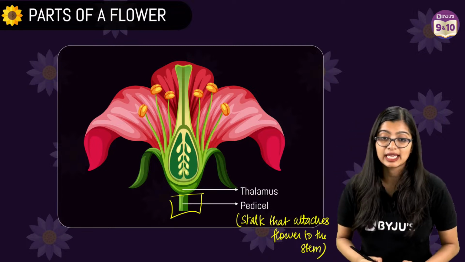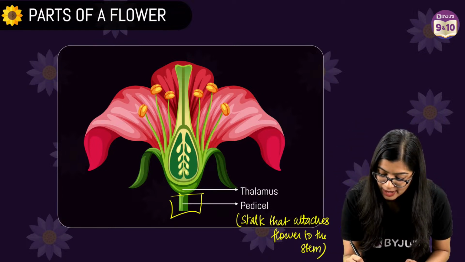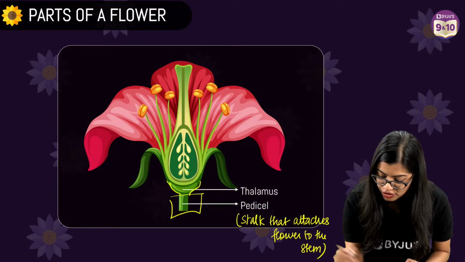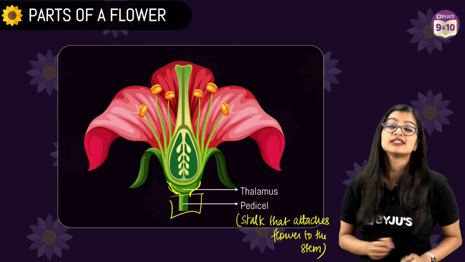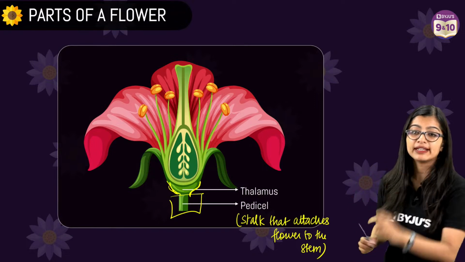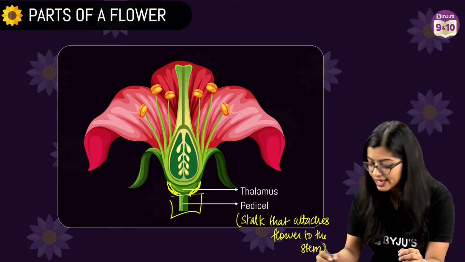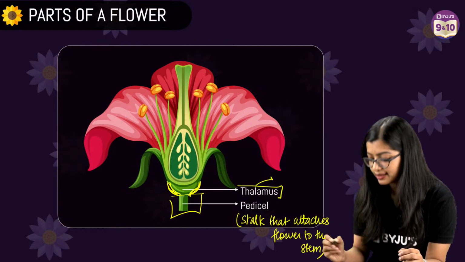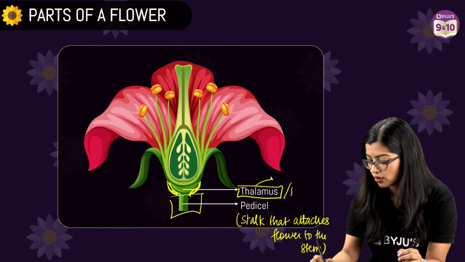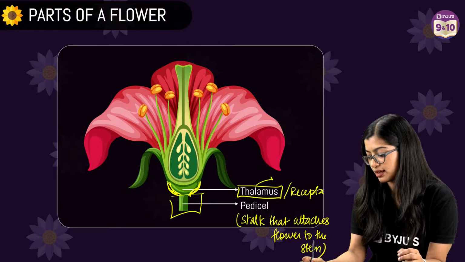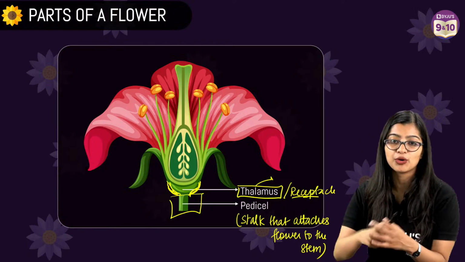Now sometimes we also see that above the pedicel there is a bulged structure, and it is not in all plants. It is just that in some cases it will be bulged. And this is what we call the thalamus, or we also call it the receptacle. So please do make a note of it.